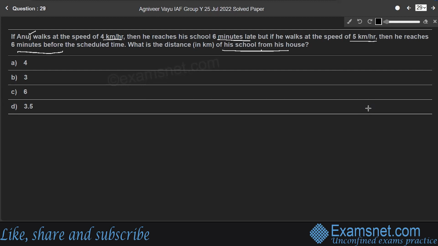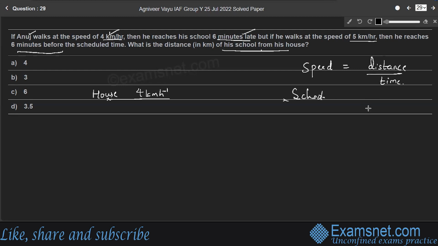Here, students, this question is based on speed, distance, and time. We know the relation between them: speed is equal to distance by time. At first, Anuj walks from his house at the speed of 4 km per hour, and he reaches his school